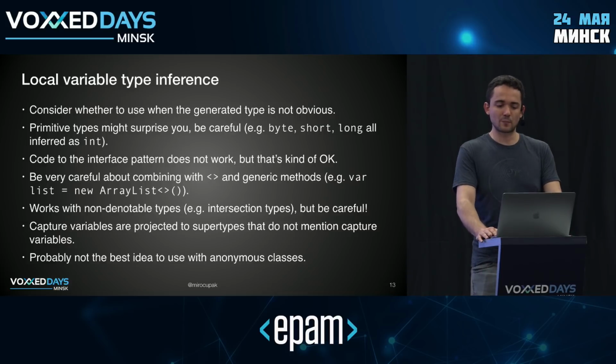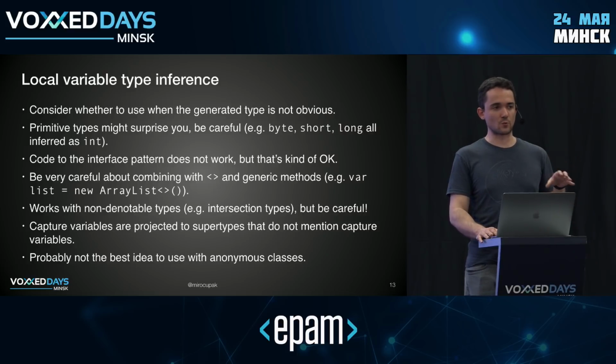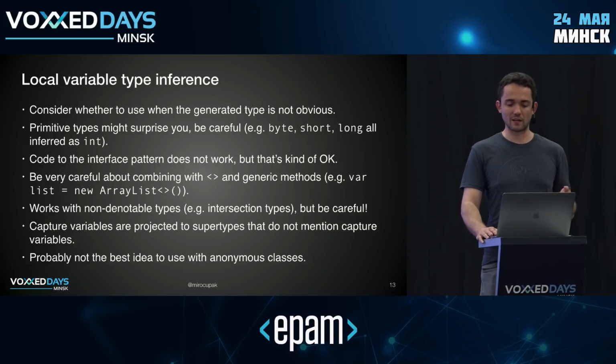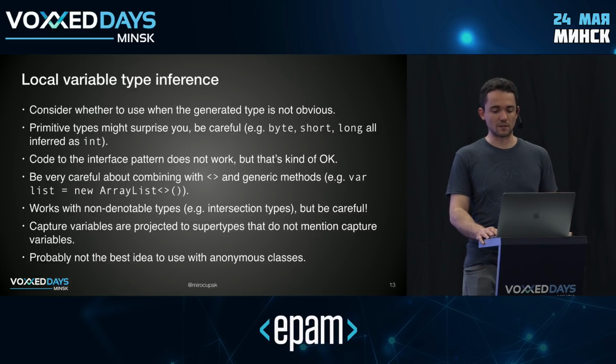And remember that the program to the interface rule doesn't work with type inference anymore, right? That's a common idiom in Java, to construct an instance of a concrete type, but assign it to a variable of the interface type, which is a good pattern, right? Because it binds your code to the abstraction rather than the implementation. So it's good for maintainability in the future. You're basically not creating a dependency on a concrete implementation.